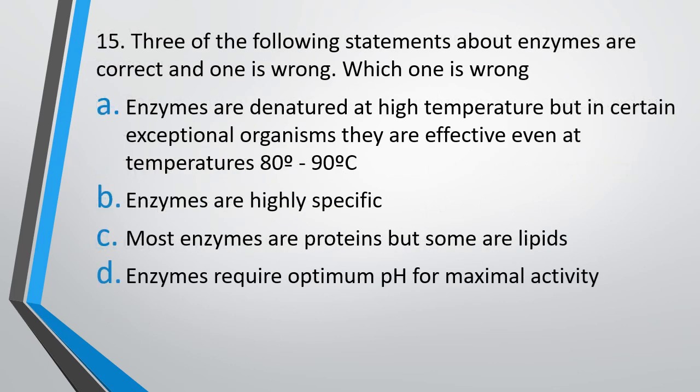Question number 15. Three of the following statements about enzymes are correct and one is wrong. You have to identify the wrong statement. Statement A says enzymes are denatured at high temperature, but in certain exceptional organisms they are effective even at temperatures of 80 to 90 degrees Celsius. Enzymes are highly specific. Most enzymes are proteins, but some are lipid. Enzymes require optimal pH for maximal activity. Which one is wrong? The correct answer is option C is incorrect.